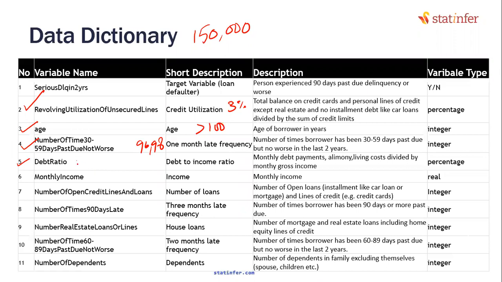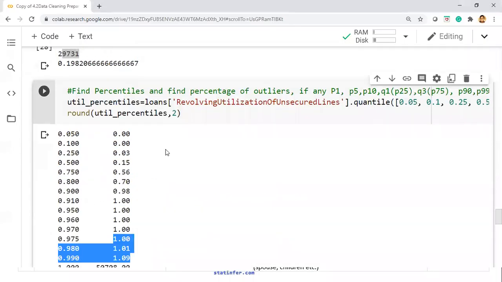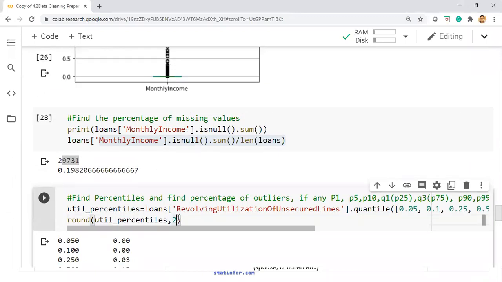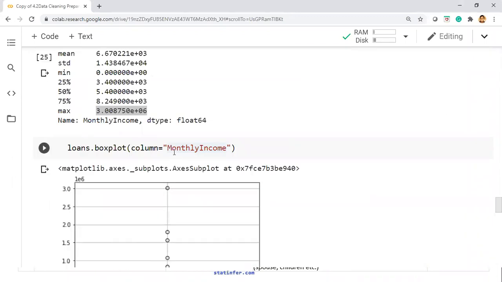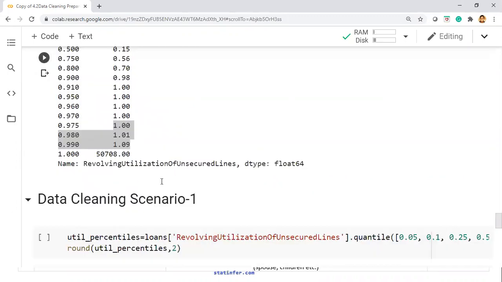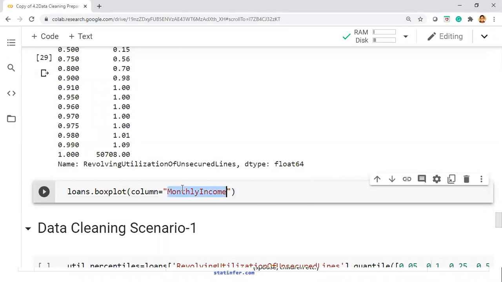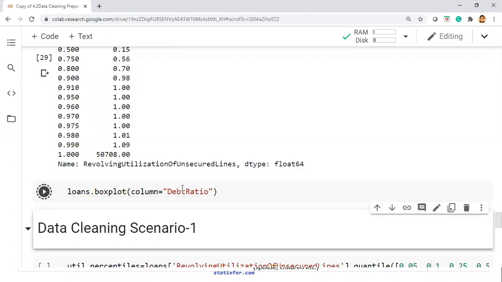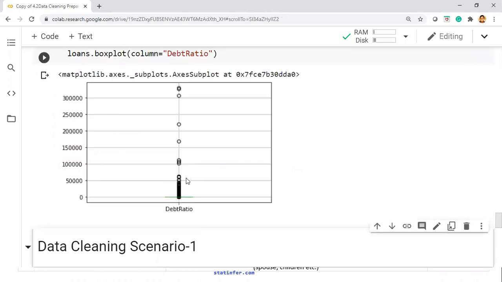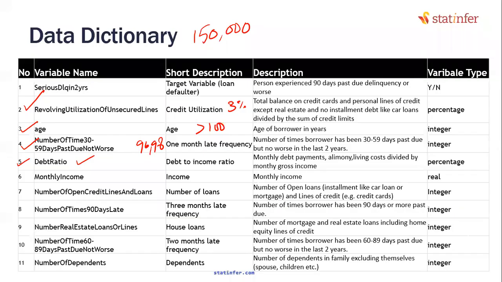Can somebody quickly create a box plot for depth ratio? Let us do that, all of us. Why should we look at only one variable? Let us look at percentiles, or let me draw the box plot for depth ratio. All of you can do it along with me. Oh yeah, no surprise there. Depth ratio again has outliers. When we look at the percentiles, we'll get to know what percent exactly.